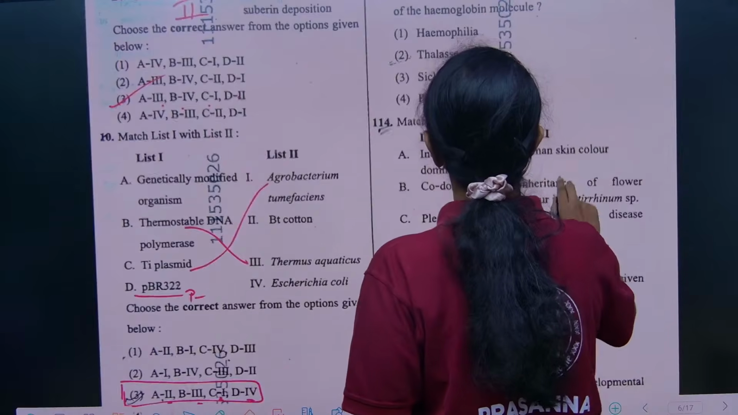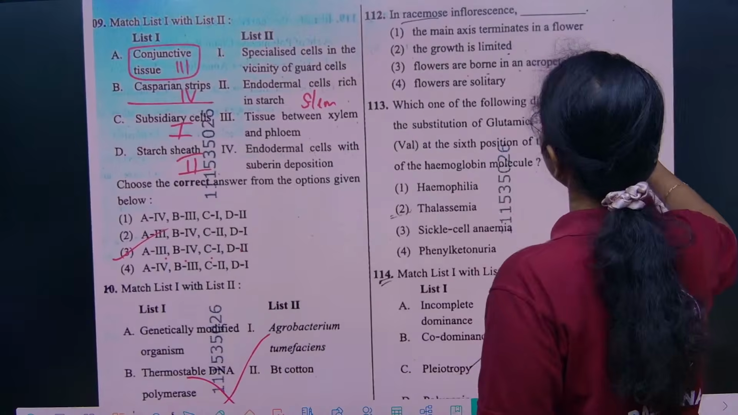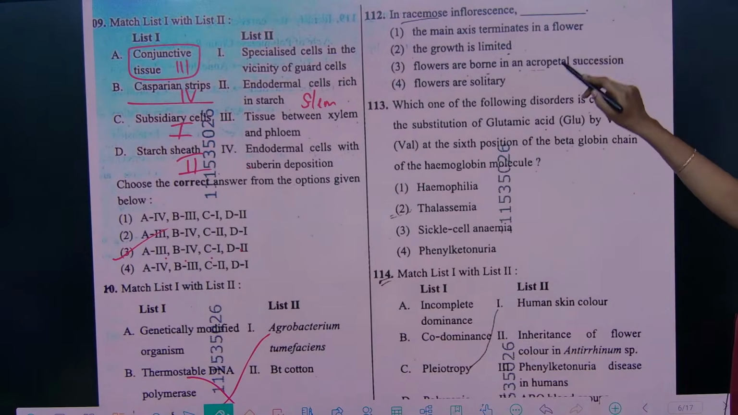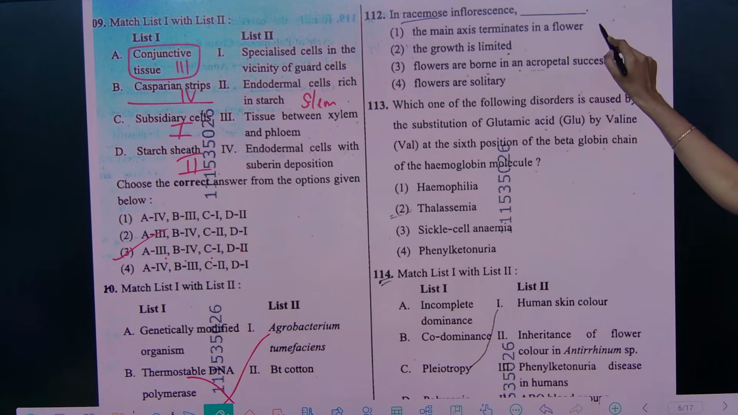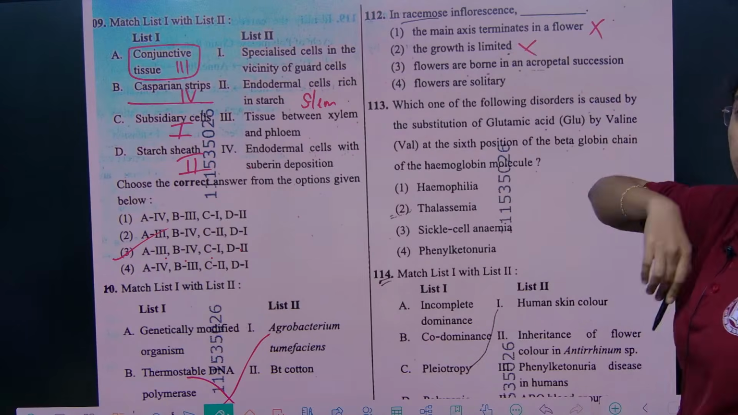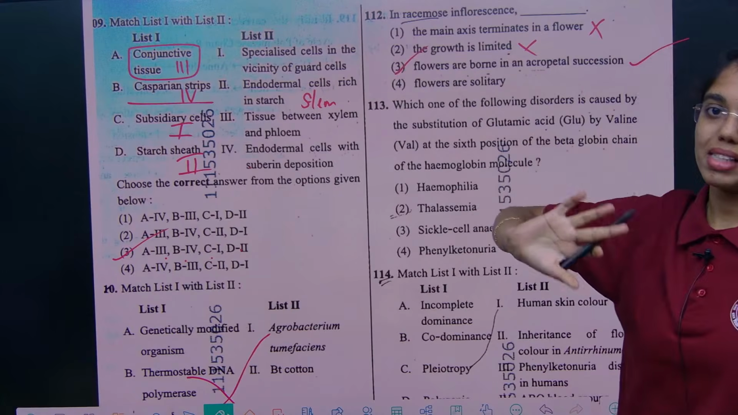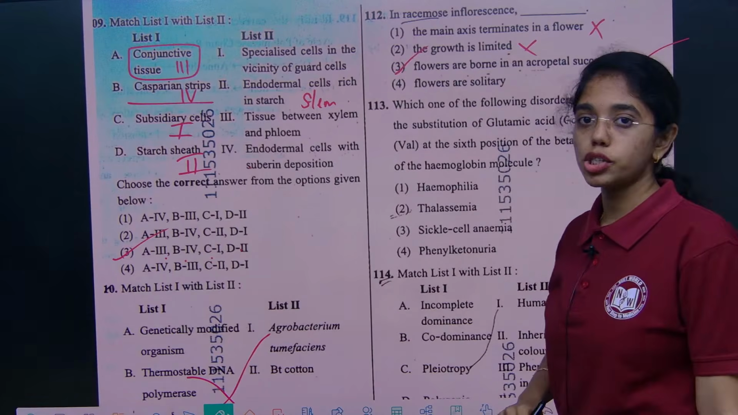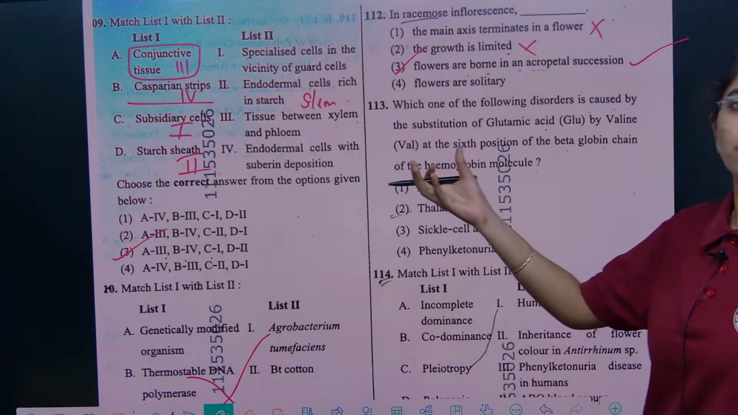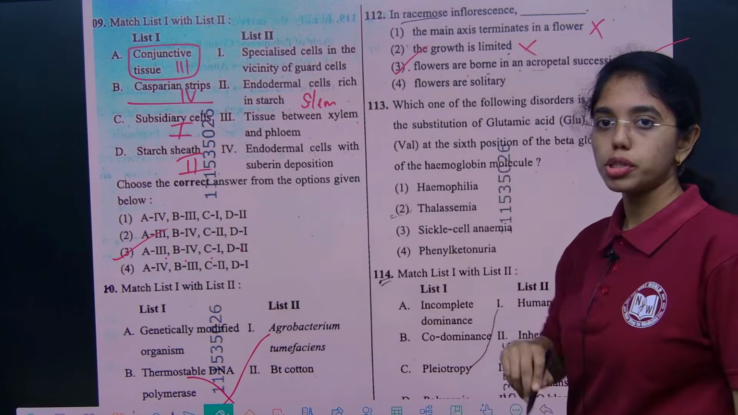Next question is from genetic disorders. Sorry, it is from morphology, racemose inflorescence. In racemose inflorescence, the main axis doesn't terminate in a flower, it grows continuously. Growth is unlimited in racemose inflorescence. Flowers are borne in acropetal succession only, not in basipetal succession. In basipetal succession, flowers are borne in cymose inflorescence. Flowers are solitary. In racemose inflorescence, flowers can be solitary or flowers can be in a group also. So, the right answer is option 3.